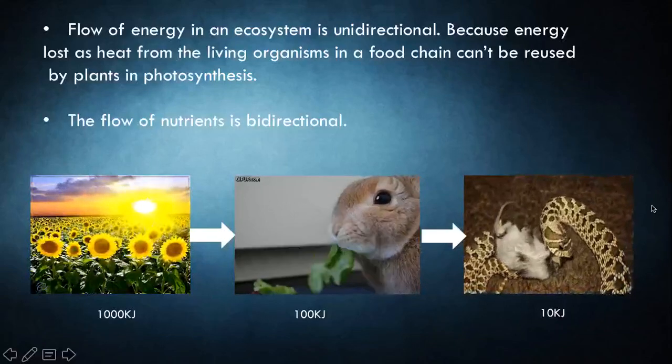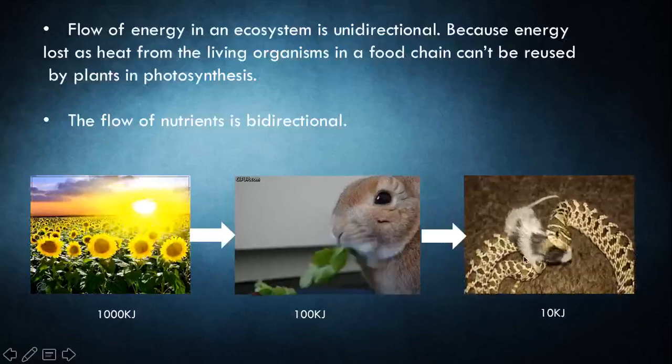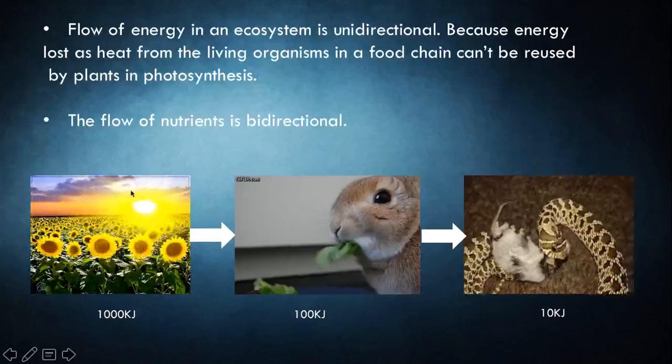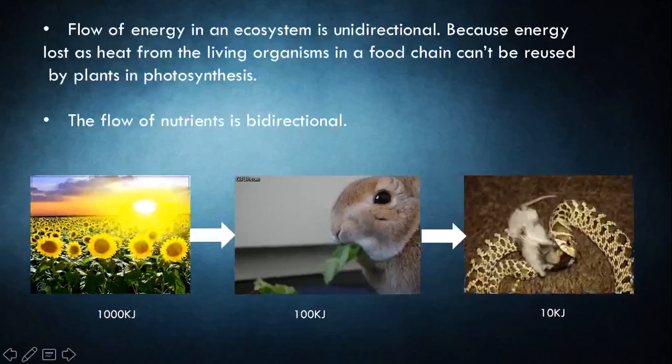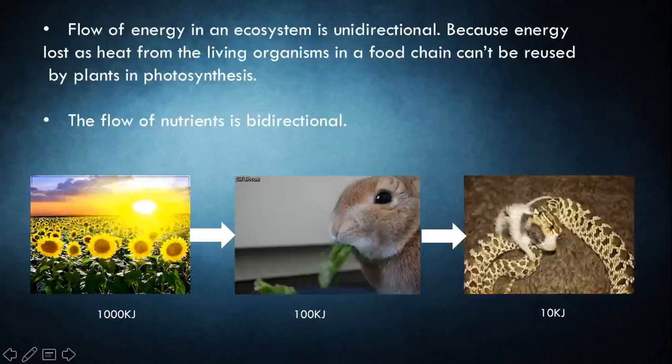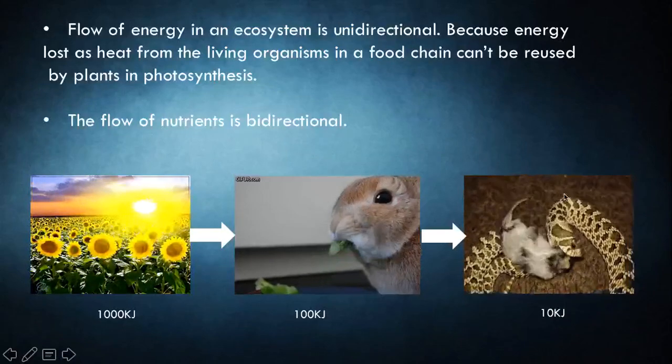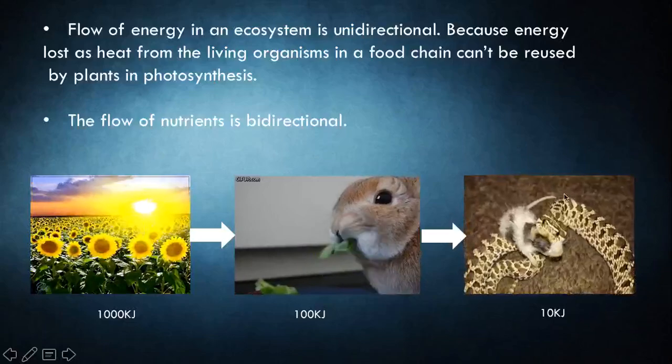In this process energy is only transferred, but never given back. Even the sunlight which is utilized by the plant is not given back to the sun. So here the energy is always unidirectional, and it's lost and can't be regained.